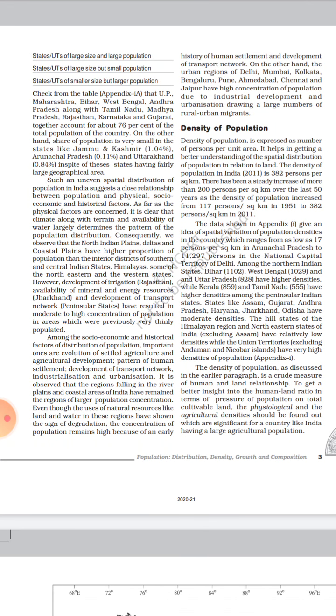And then the hilly states have lesser population as compared to these states. So these are the physical features.